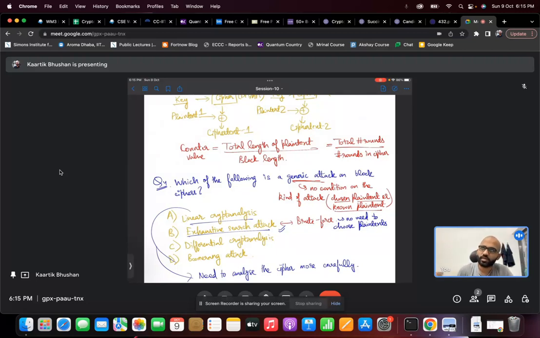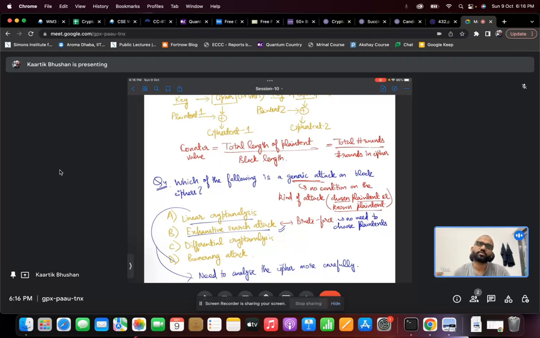Differential cryptanalysis is definitely not a generic attack, because the adversary needs to be able to choose plain text and get the corresponding ciphertext, and then modify that plain text in a predictable pattern, and then see how the pattern shows up in the ciphertext, right? That's what's called differential cryptanalysis. So the adversary needs the power to choose plain text at least, to perform differential cryptanalysis. So that's not a generic attack. And boomerang attack is an even more advanced version of differential cryptanalysis.